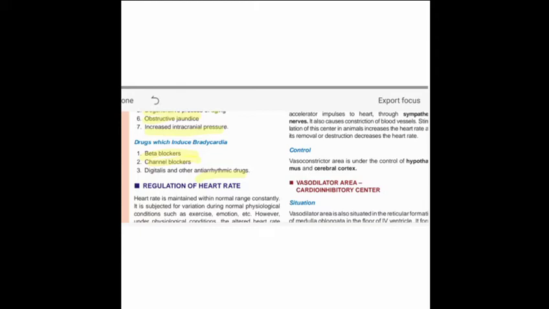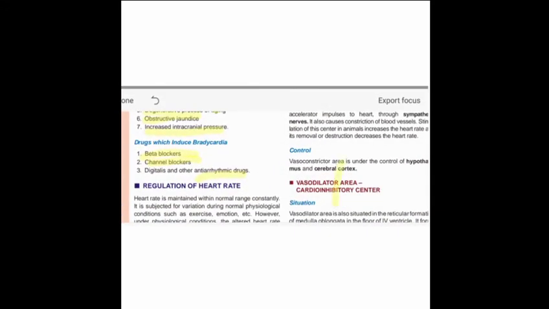So many drugs are available for this, that is, beta blockers and channel blockers. Then how do these things occur, how do bradycardia and tachycardia occur?